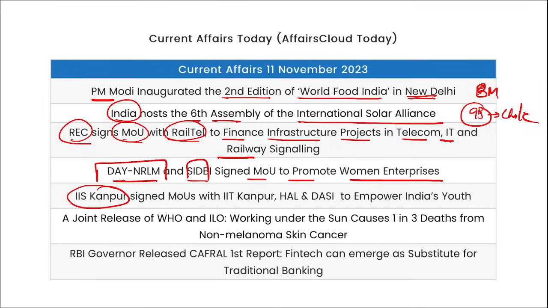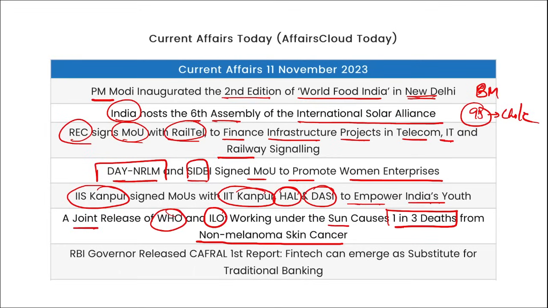IIS Kanpur signed MOU with IIT Kanpur, Hall and DASI to empower India's youth. A joint release of WHO and ILO stated that people who are working under the sun causes 1 in 3 deaths from non-melanoma skin cancer. This is because of the UV radiation that falls on the skin. Then RBI governor released CAFRAL's first report, that is fintech can emerge as the substitute for traditional banking.